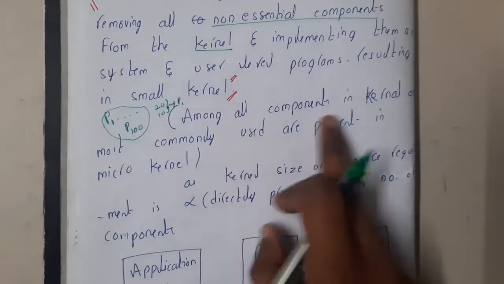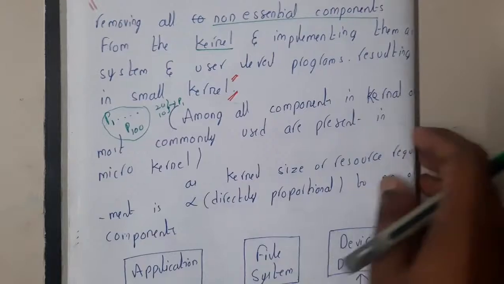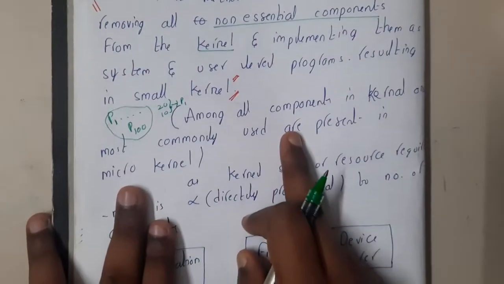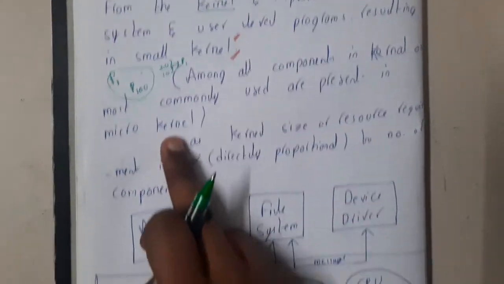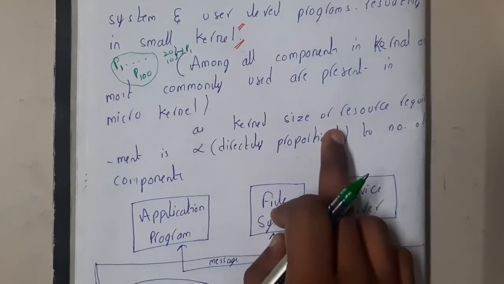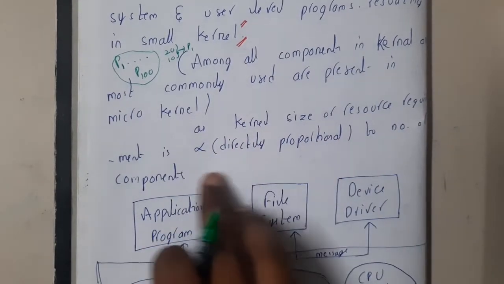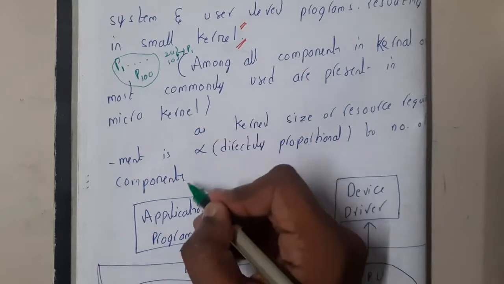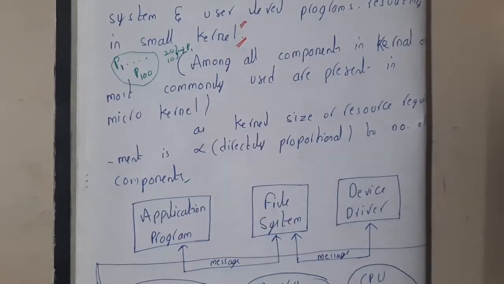Among all components in the kernel, only the most commonly used are present in the microkernel. As the kernel size has decreased, it is directly proportional to the number of components, so inside the kernel there will be far fewer.